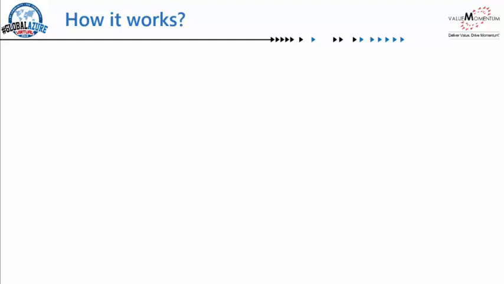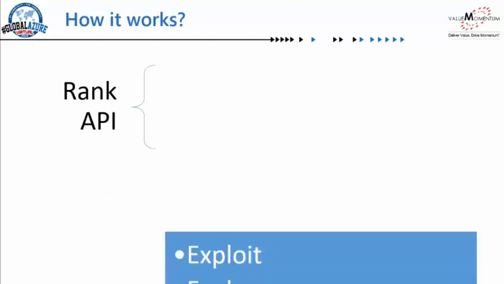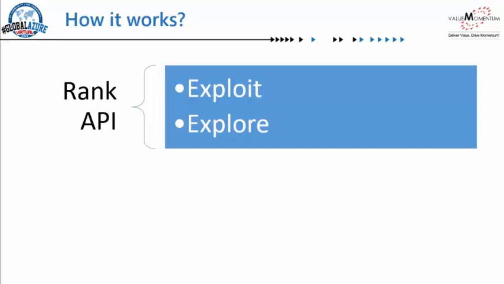Okay, let's see how it works. There are two APIs that Azure Personalizer provides today, using which we can embed Azure Personalizer within our applications. The first API is called the Rank API. As the name suggests, given a list of actions that we want Personalizer to rank, it will rank them based on certain features and the context. We will try to understand what those features and context are as we move along. So based on those features and context, it will rank all the actions.